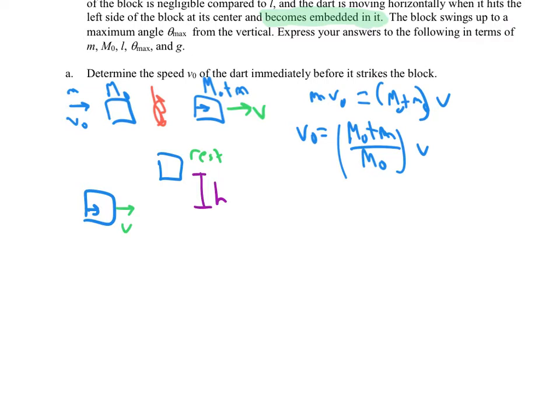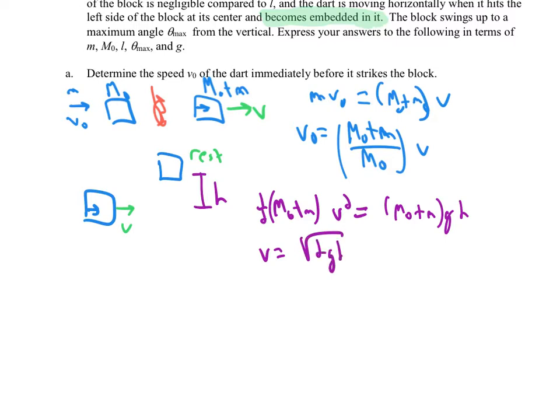So we can say that 1/2 m0 plus little m times v squared, the initial kinetic energy, becomes just m0 plus little m times g h, the potential energy. And so v would be, let's see, the masses would cancel out, and we'd have the square root of 2gh. Problem is, we don't have h.